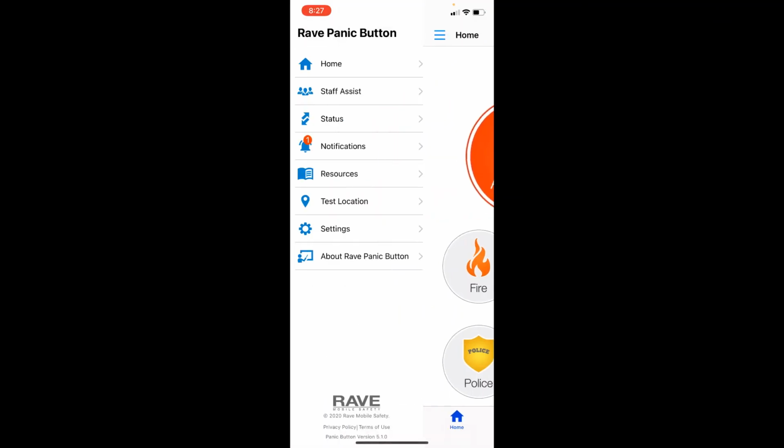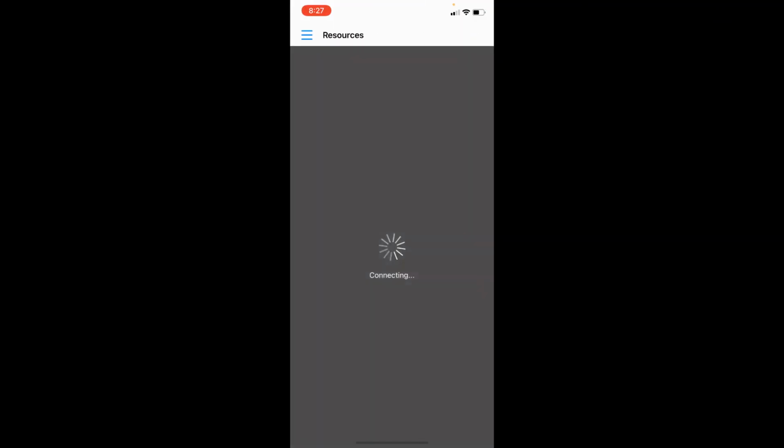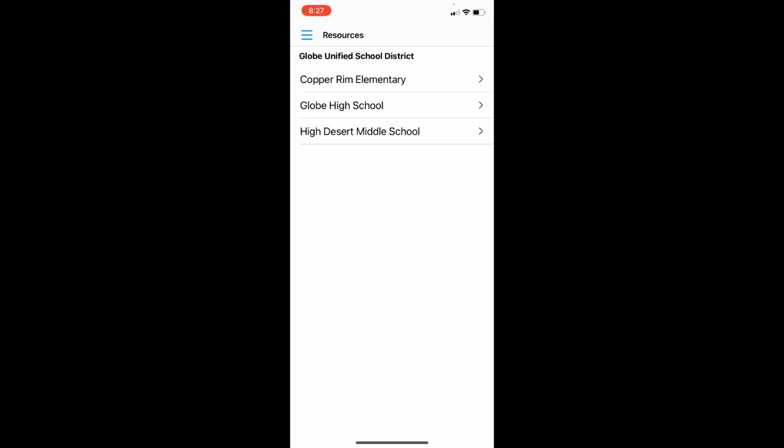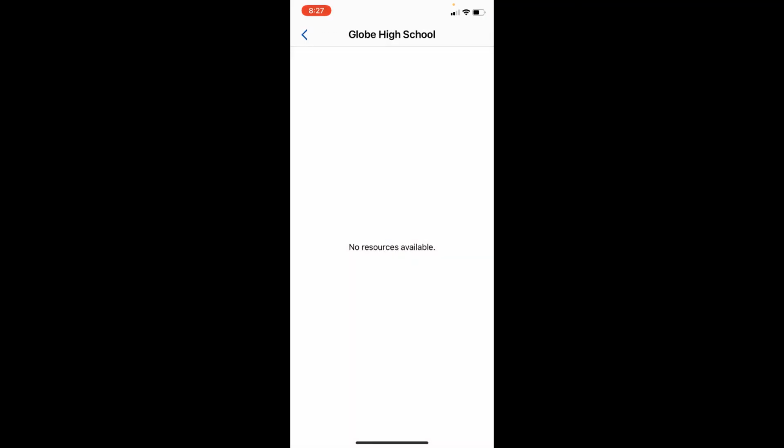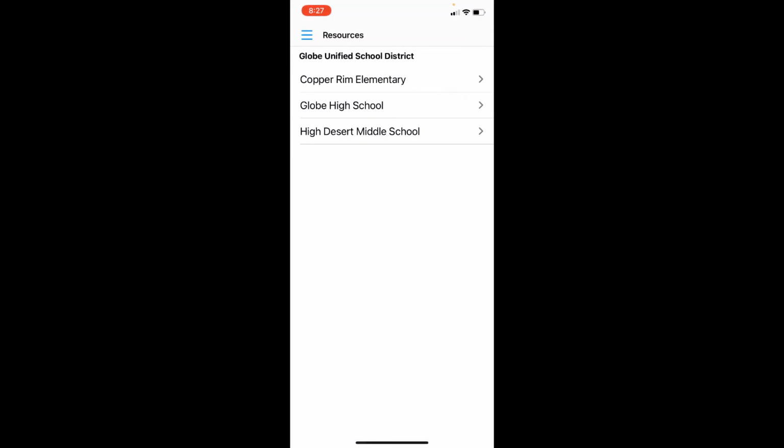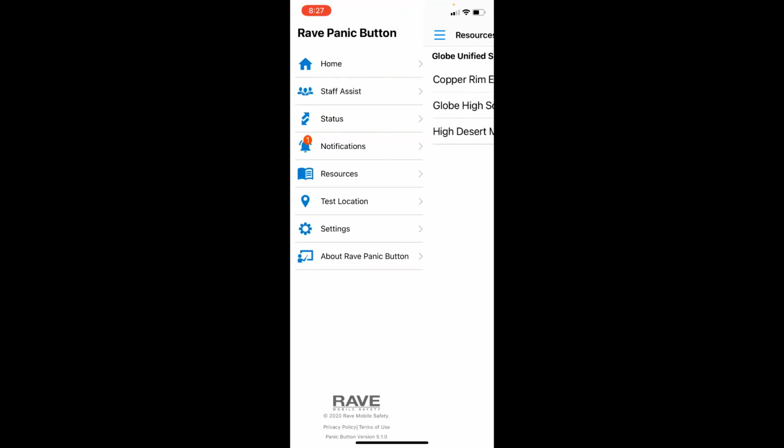Back up here, we also have a section for resources. Let's see if we go to Globe High School. I don't believe we've gotten the resources loaded just yet. We will have additional information there. We'll be loading school maps in there, and a whole bunch of additional emergency response manuals pretty soon.